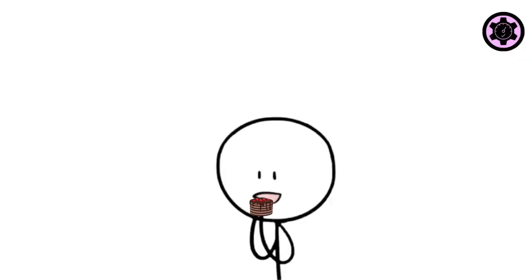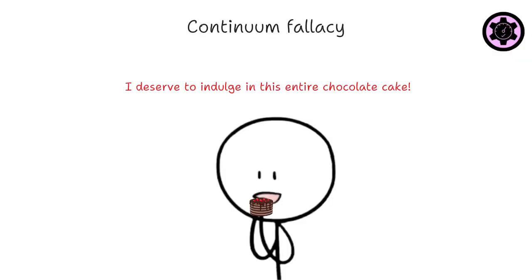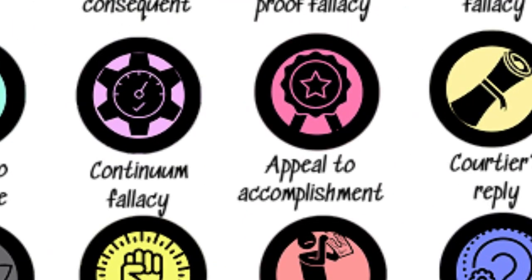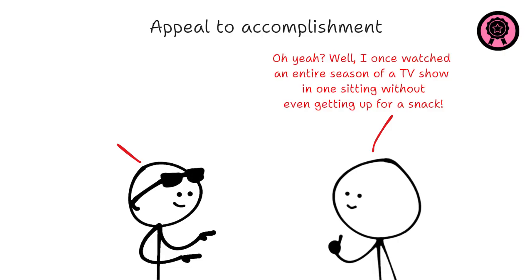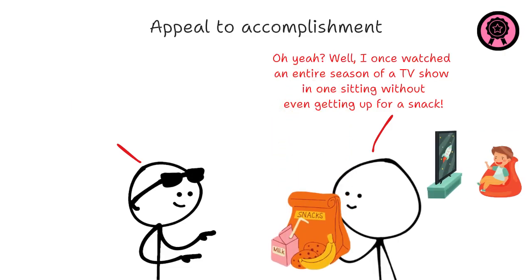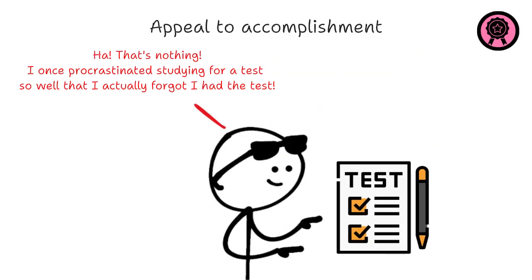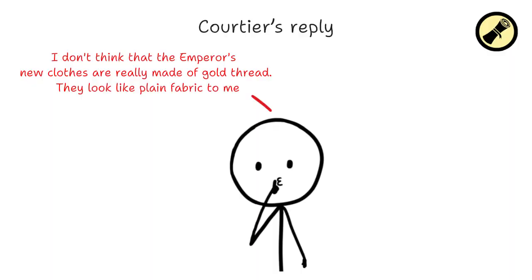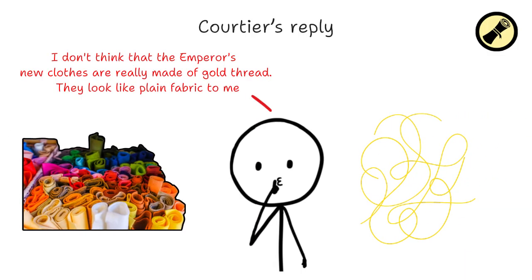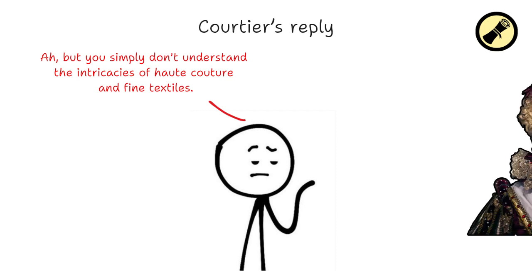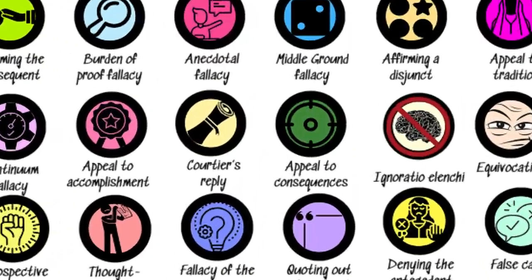Continuum fallacy: the argument that two states or conditions cannot be considered distinct or do not exist at all because between them there exists a continuum of states. Appeal to accomplishment: kind of an appeal to authority fallacy. It happens when an assertion is deemed true or false based on the accomplishments of the proposer. Courtier's reply: when a criticism is dismissed by claiming that the critic lacks sufficient knowledge, credentials, or training to credibly comment on the subject matter. Appeal to consequences.